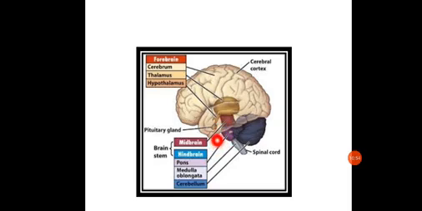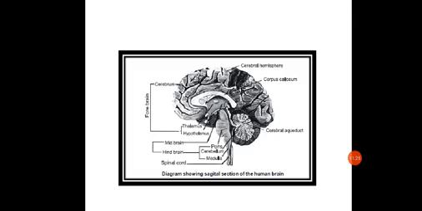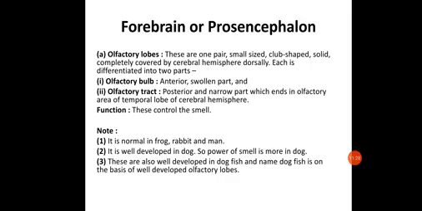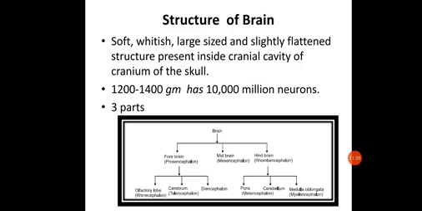The midbrain is the one which is connecting this forebrain and the hindbrain. The hindbrain consists of the pons, this is the medulla oblongata, and this is the cerebellum just behind the midbrain. Now, the midbrain and the hindbrain together are called the brain stem. It's important: both together, midbrain and hindbrain, are called the brain stem. That was about the brief structure.